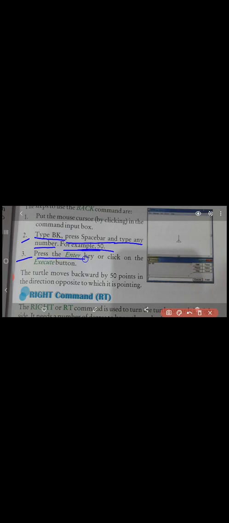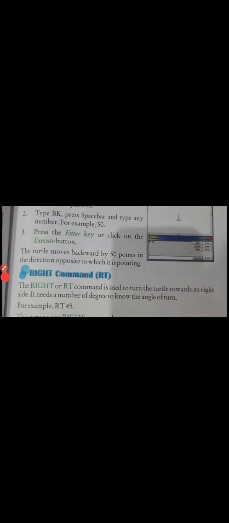Third, press the enter key or click on the execute button. The turtle moves backward by 50 points in the direction opposite to which it is pointing.